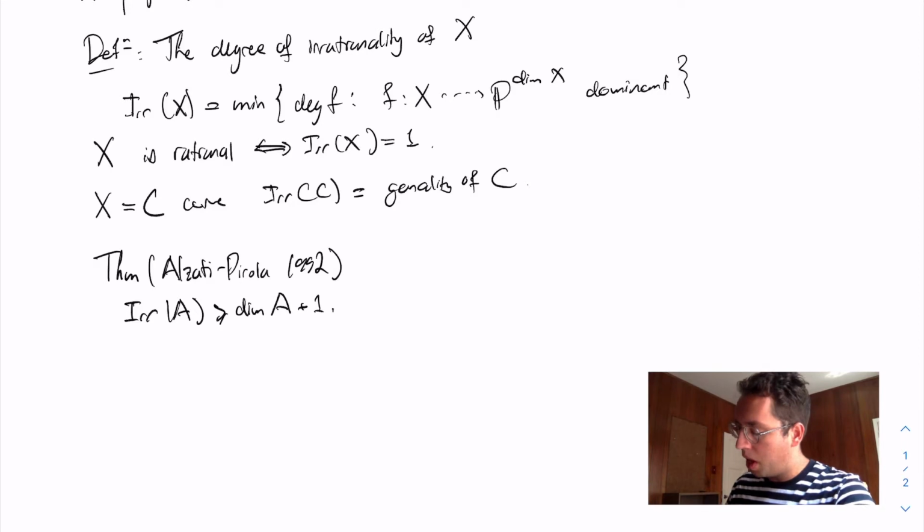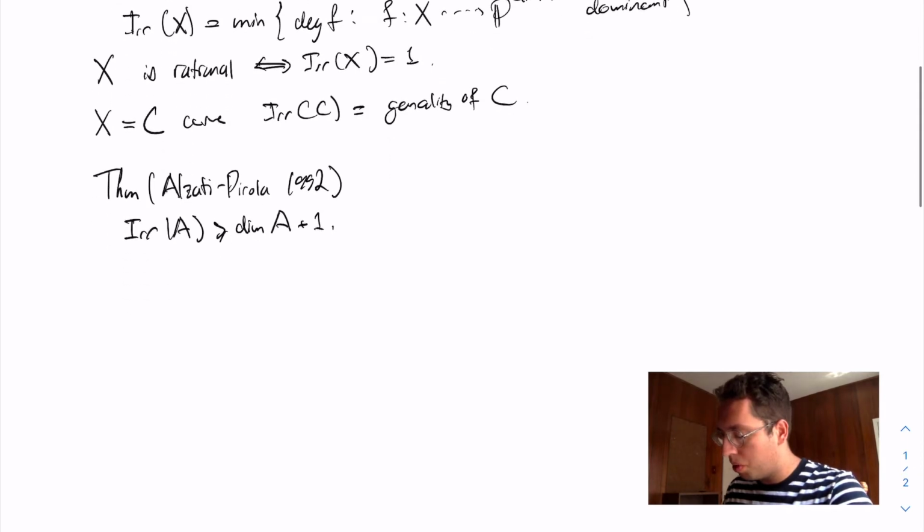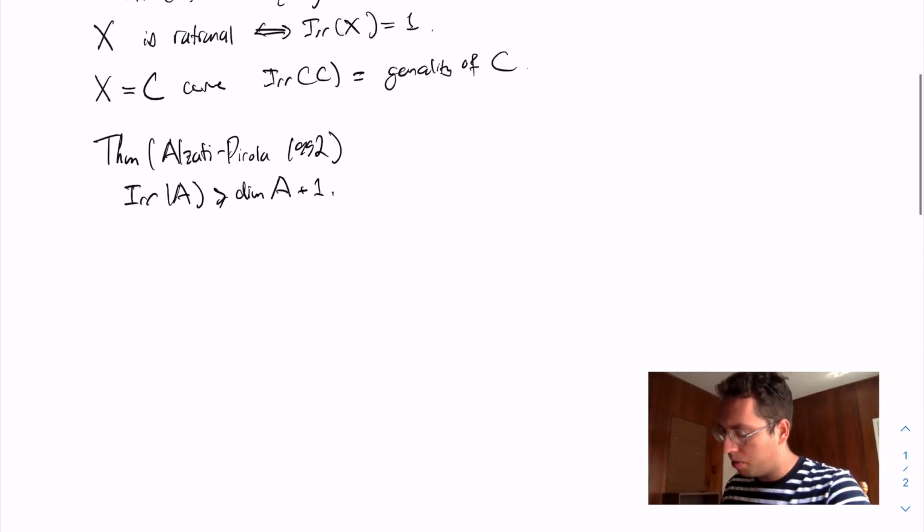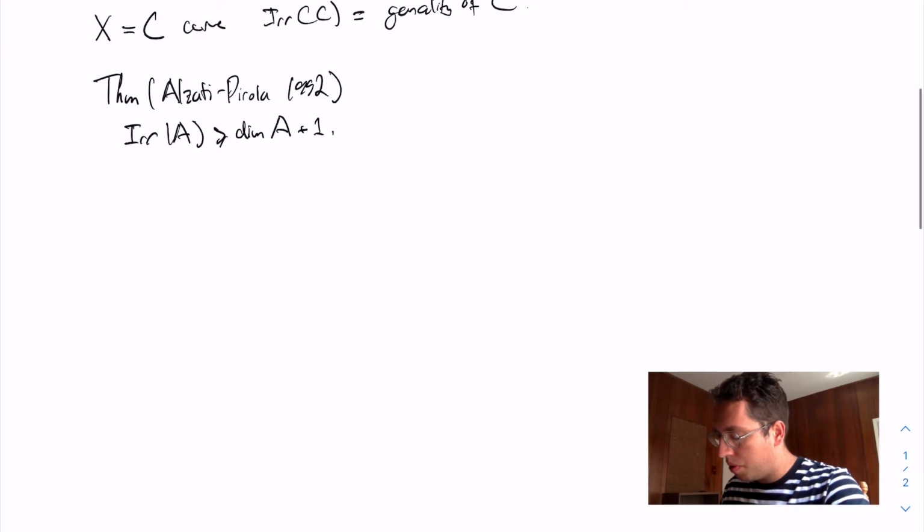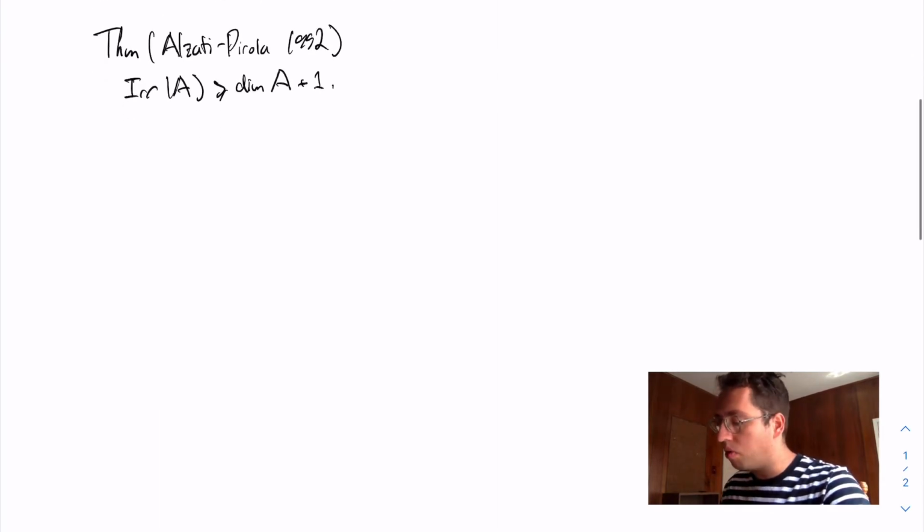For instance, for an elliptic curve the degree of irrationality is at least 2, and this is actually an equality because elliptic curves are double covers of the projective line. In particular, abelian surfaces have a degree of irrationality at least 3. So they're not just not rational, they're also not birationally double covers of the plane.